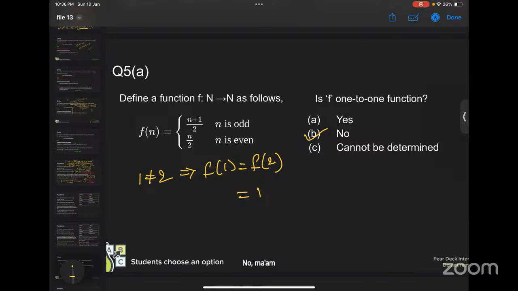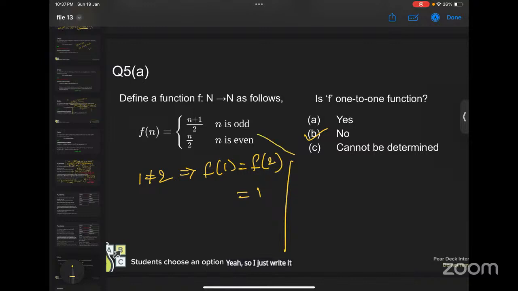Ma'am, suppose I have to prove it theoretically, it would be (n1 plus 1)/2 is equal to n2/2, right? Yes, that means you have to take the functional values as the same. In that case, because the function is defined differently for even and odd, you have to consider all the pairs differently. That means you have to take 3 different pairs: both odd, both even, and one odd and one even. Write it and tell me in a very fast way. Yeah, I will write it.